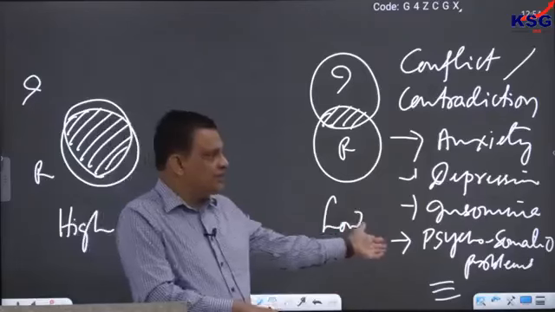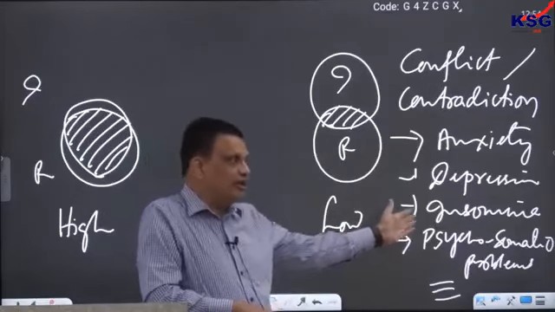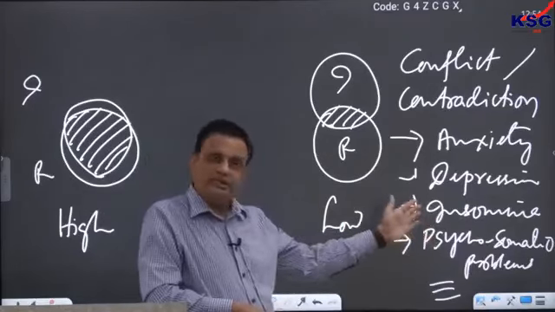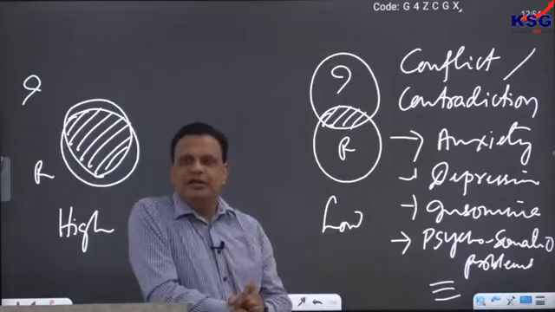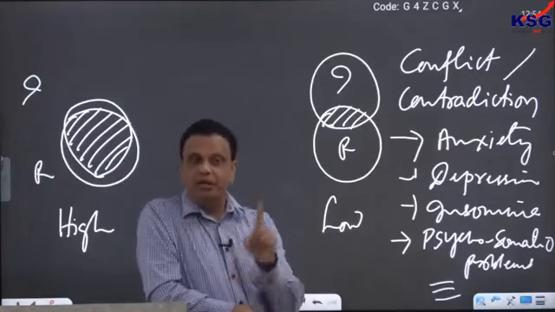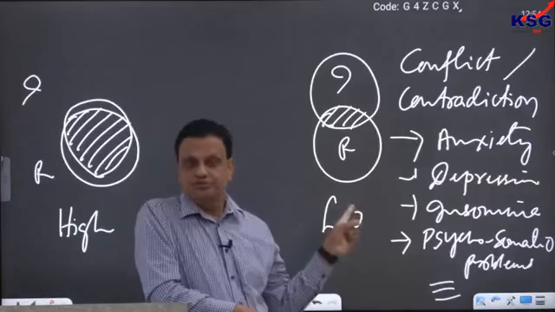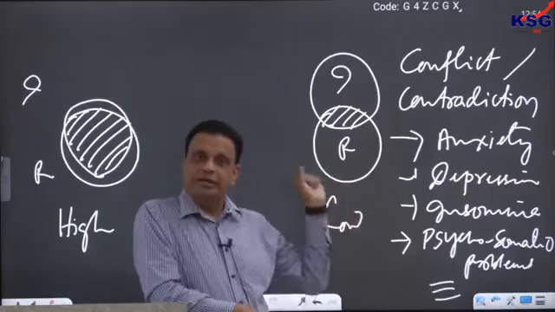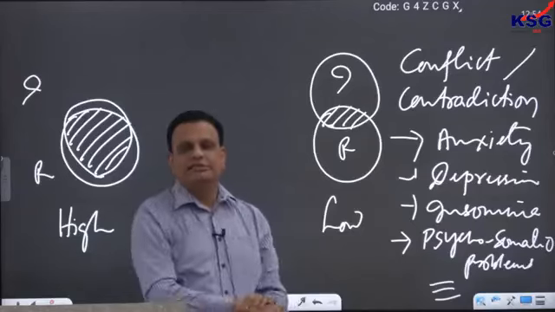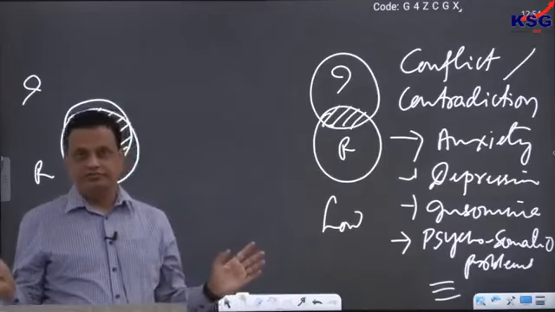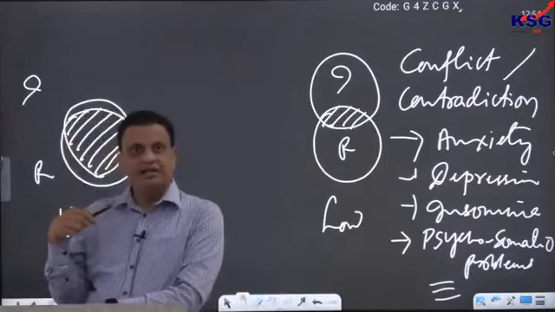Or sometimes in extreme cases, it can become a psychosomatic problem also. What is a psychosomatic problem? Psychosomatic problems are those problems in which there is a biological symptom but a psychological cause. So such a person may have a headache, for example, and if he or she goes to a doctor, the doctor will say that there is no problem with your biology, but still the symptom is there, the headache.